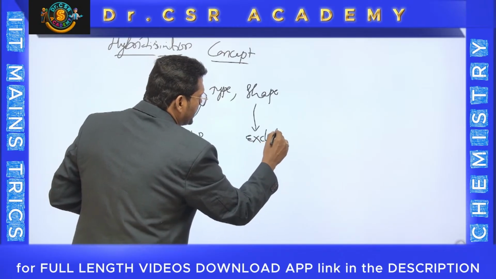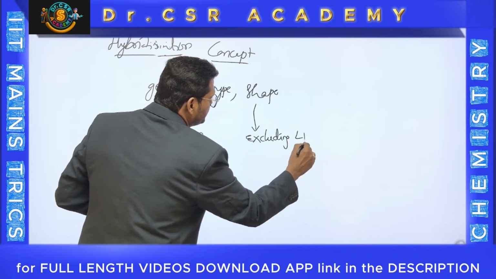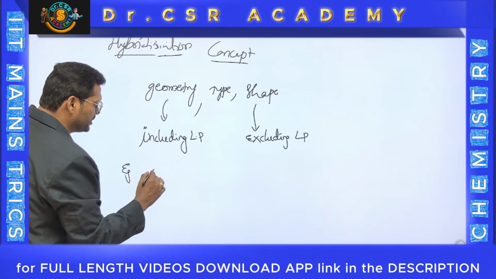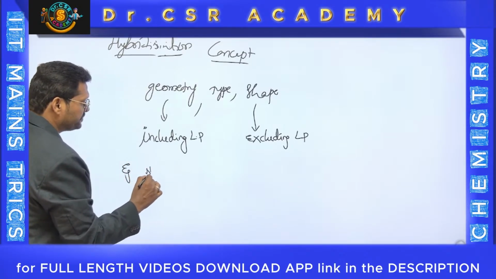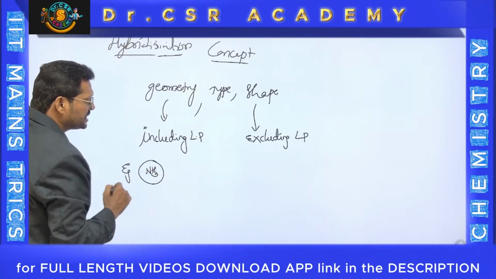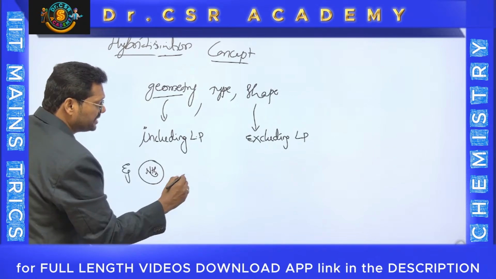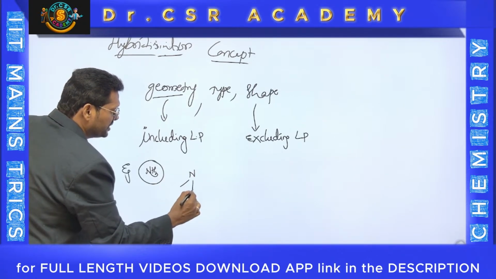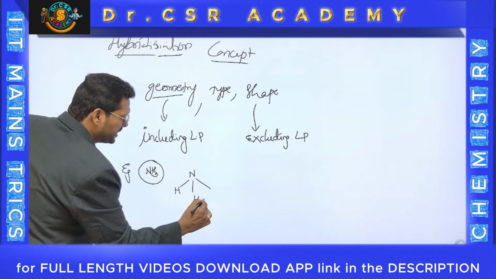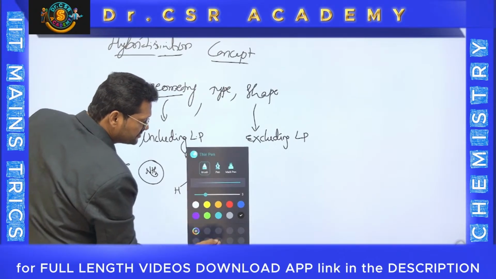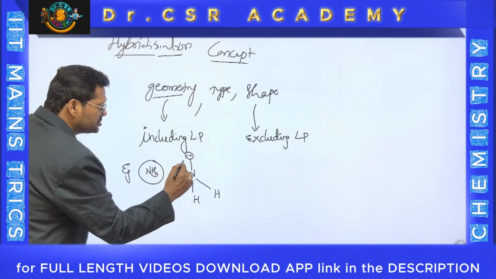For example, a very simple and popular molecule like ammonia, NH3, has hybridization sp3. Students know that it is automatically a tetrahedral molecule. It has a lone pair also. That means if you observe this entire thing, it will be like a tetrahedral geometry.